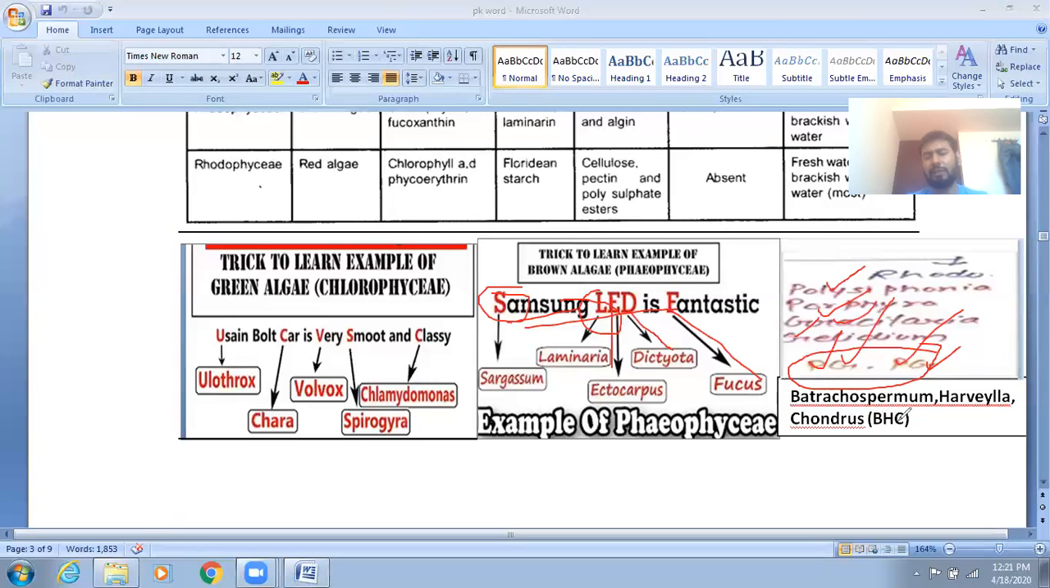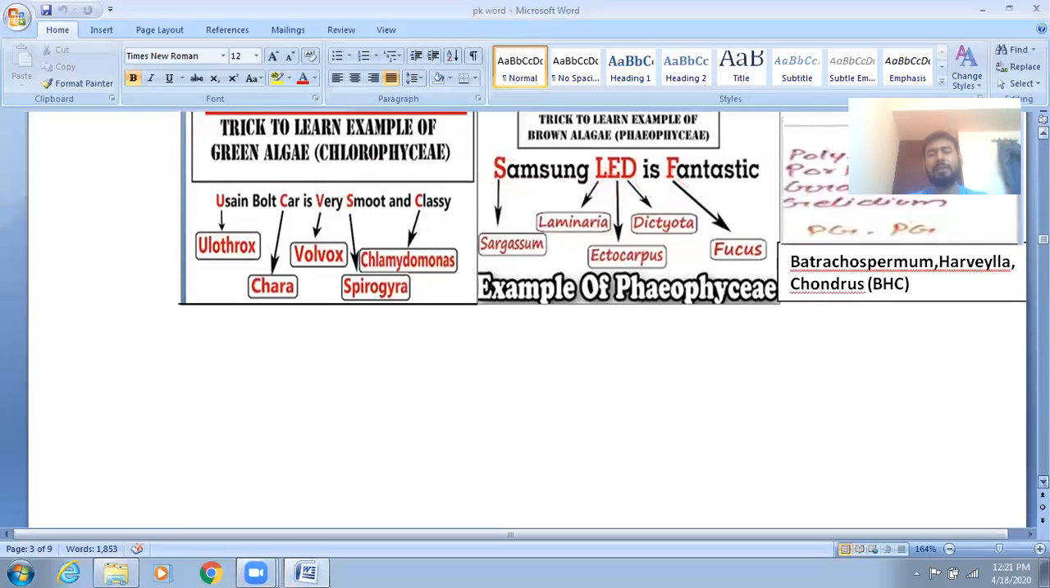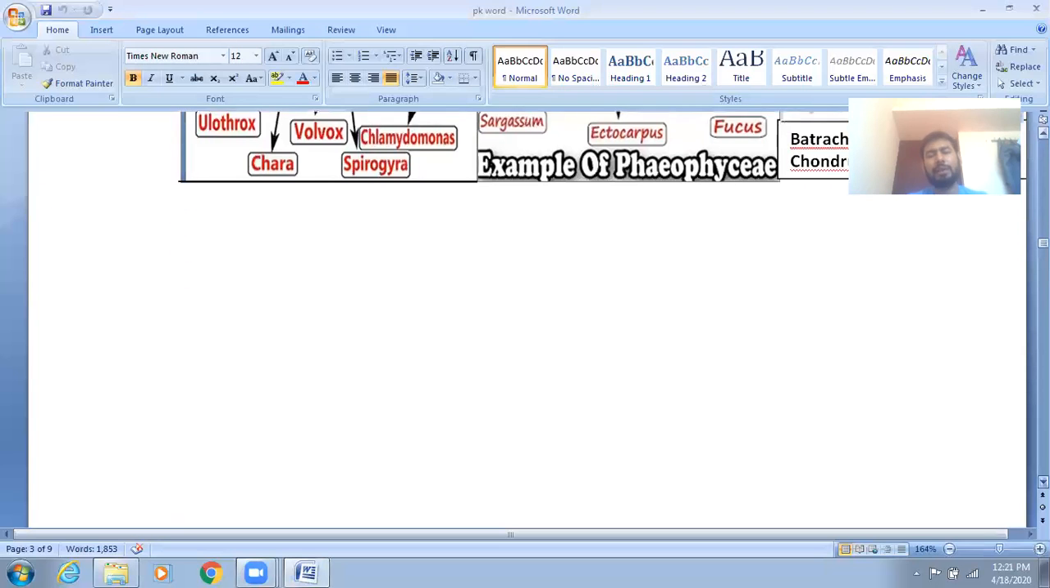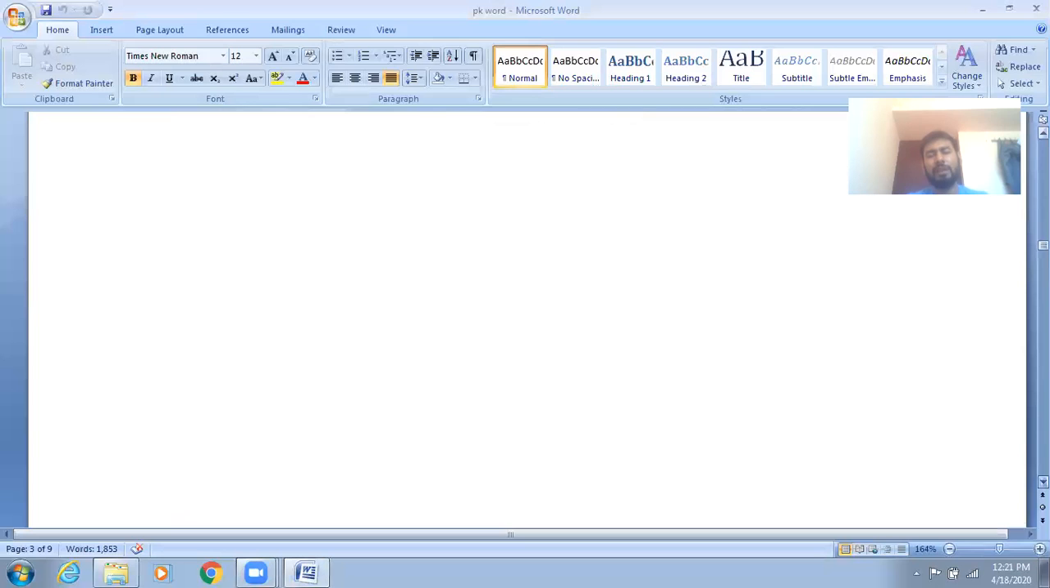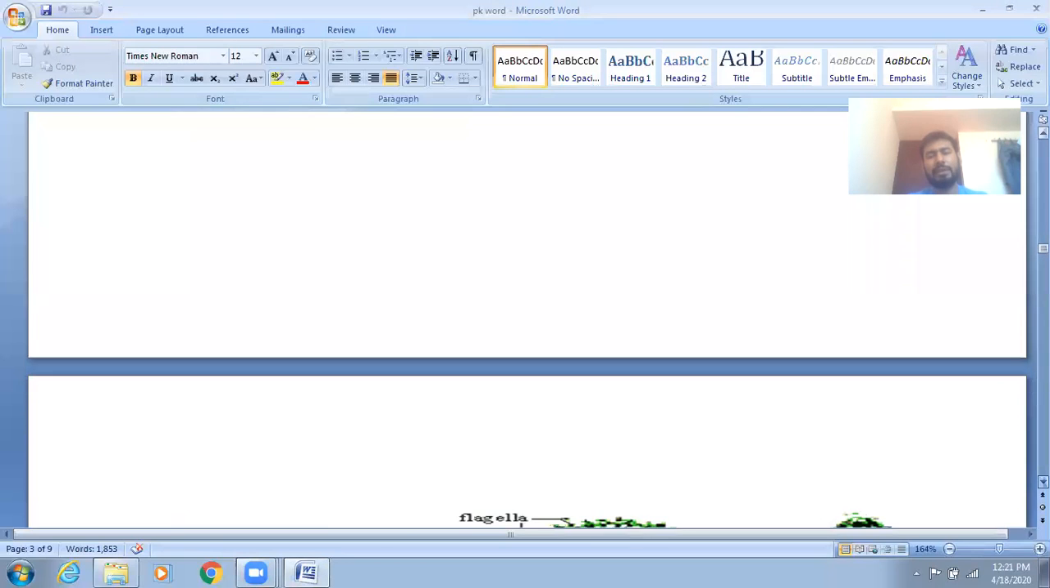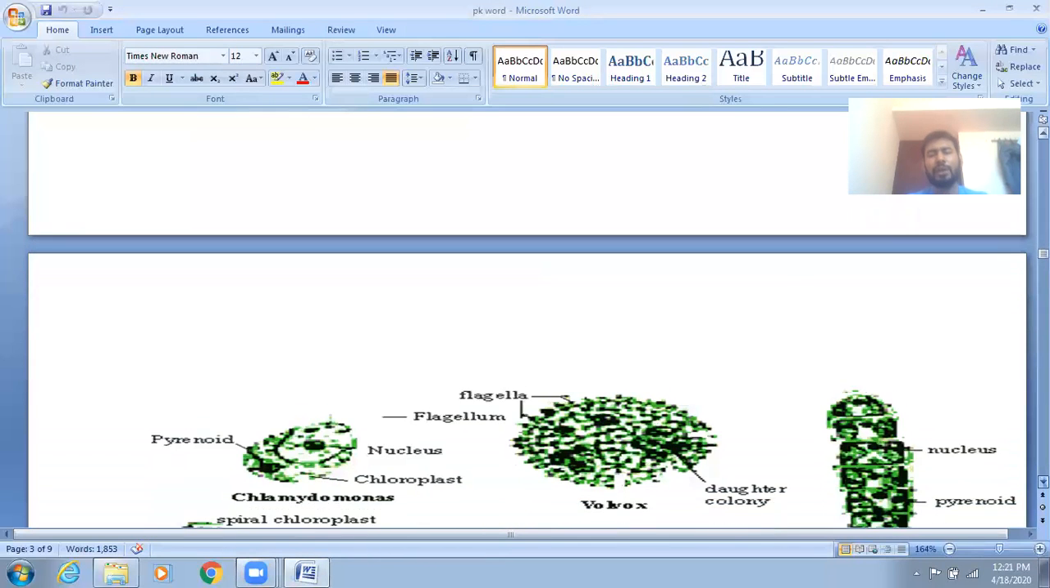Then there is also one more formula, BHC. BHC is an insecticide, also known as gamma hexane. B stands for Batrachospermum, H stands for Hildenbrandia, and C stands for Chondrus. So these are the classifications of the different classes and their examples. I think you are getting a very easy way, and no issue will arise in your understanding.